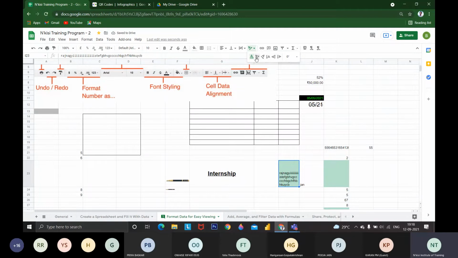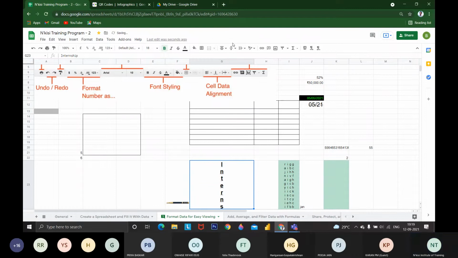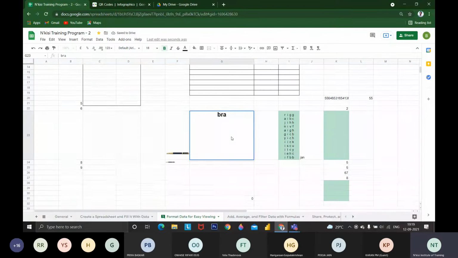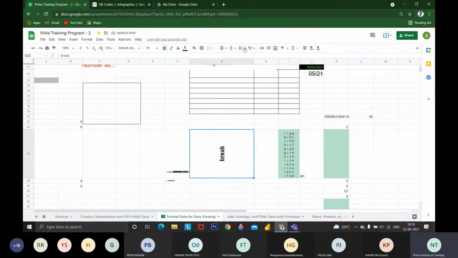This is text direction, which decides how you want the text to align. Top to right, vertical, whatever alignment, like internship, I want to align in this format. Whatever format you want to apply, you can apply. Like in a timetable, they mention a break like this. While preparing reports, you will use these things. If you want to mention angles, you can say 45 degrees, and you can mention the angle also.